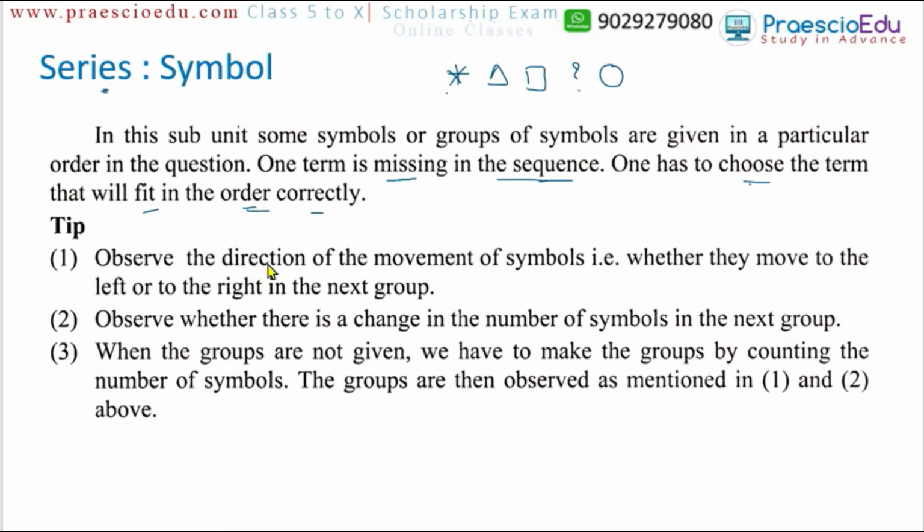For this, observe the direction or movement of the symbols. Sometimes the symbols are moving. Suppose these are three groups of symbols, and this is the next sequence. This one comes first, moving right to the left. Then in the next step it comes first again, and in the next step again, so every symbol comes first in a next step, like this. This is just an example. For understanding the concept logically, we will see some examples and clarify the exact logic of the symbols.